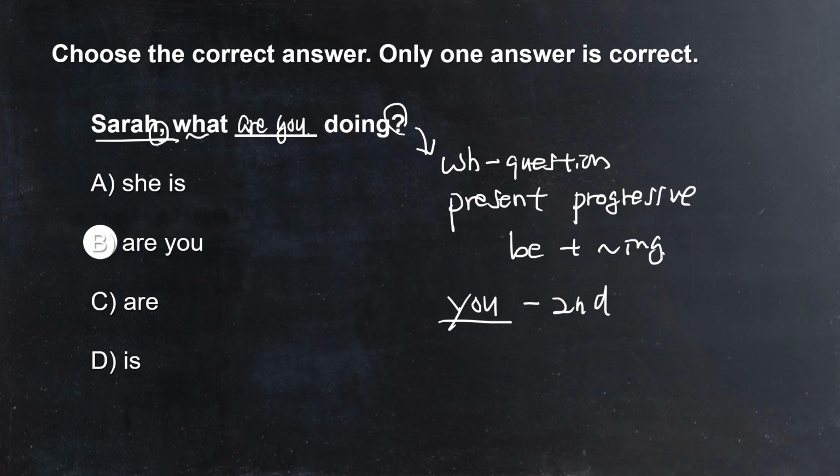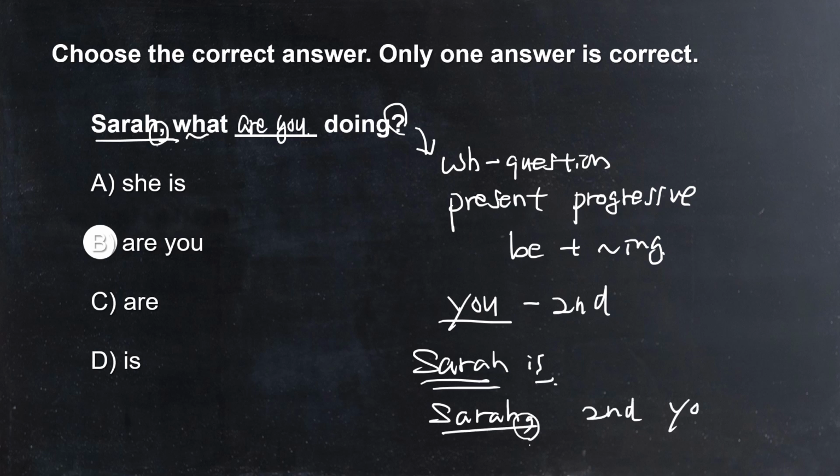So Sarah is, as Sarah, third person singular. But if you call Sarah, so this comma is the comma of vocative, vocation. So this makes Sarah second person, which is "you". So Sarah, what are you doing? So "she is" is not correct, and "are" is not enough, and "is" is not correct. So Sarah, what are you doing?